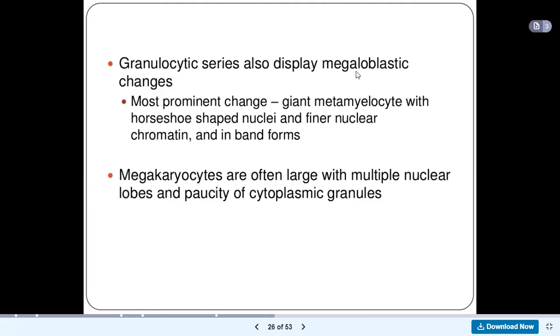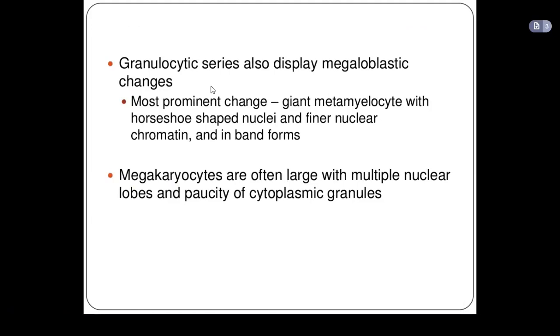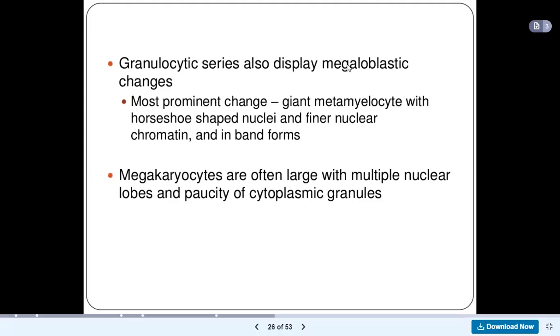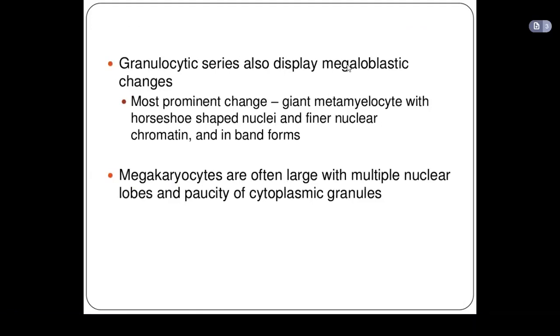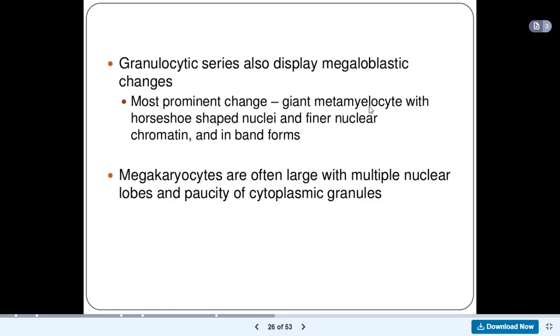Granulocytes also display megaloblastic changes. So your neutrophil, eosinophil, and basophil would display megaloblastic changes also. You can find what we call giant metamyelocytes with horseshoe-shaped nuclei. And like we said before, some of them will have more than 5 lobules. Then for your platelets, megakaryocytes are often large, so your platelets could be large also, with multiple nuclear lobes.